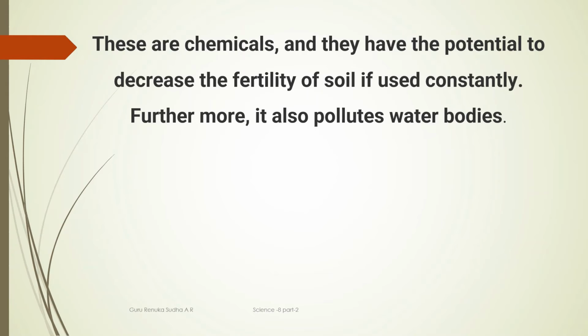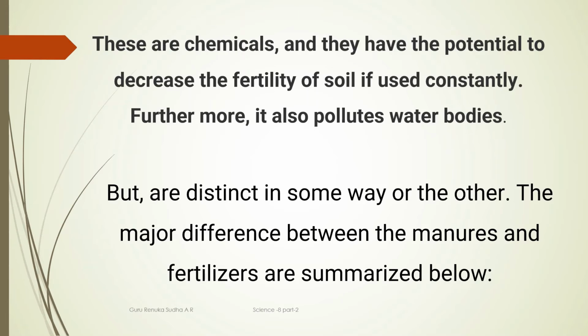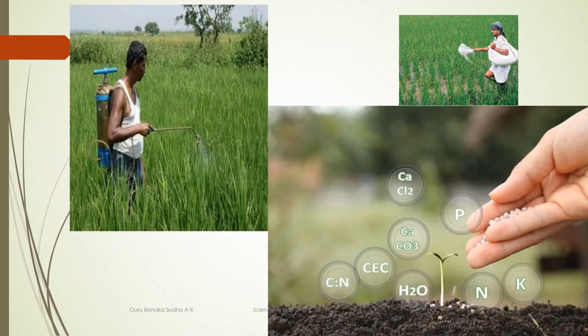Furthermore, it pollutes the water bodies. So these are the drawbacks that we are going to face due to the constant addition of this fertilizer to the soil. But they are distinct in some ways.